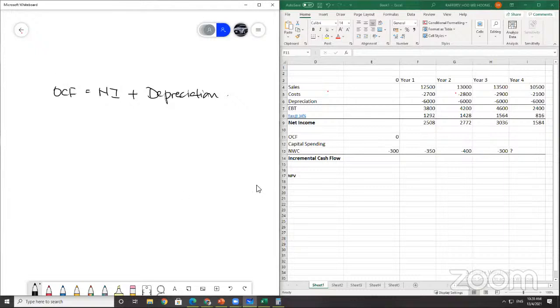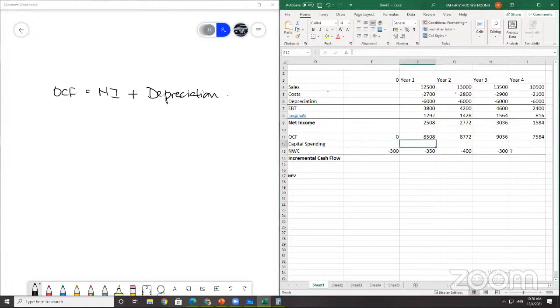So in this scenario, you just use your net income plus back your depreciation. So 2,508 plus 6,000. I cannot because there's a negative reading. So you're gonna screw up my number again. So you're gonna be 8,508, 2,772 plus 6,000, 8,772. 3,036 plus 6,000, 9,036. And 1,584 plus 6,000 is going to be 7,584.